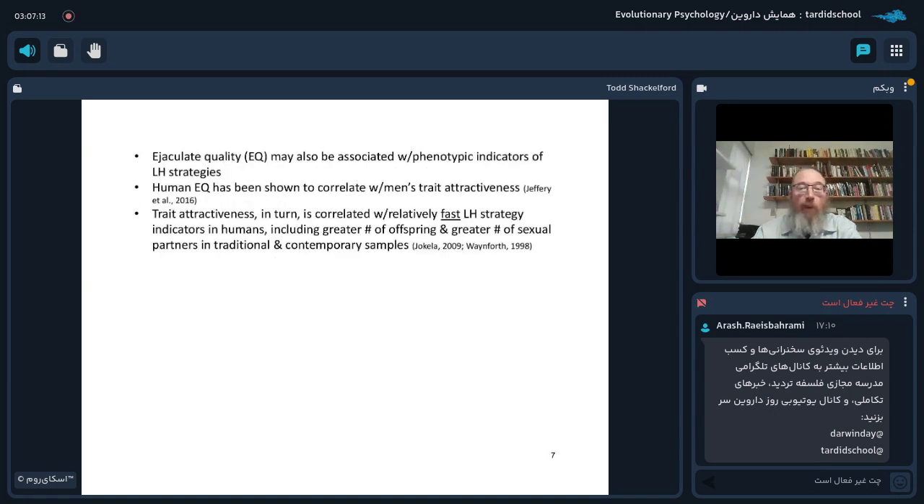What I want to do today is talk about ejaculate quality and whether or not ejaculate quality may also be associated with phenotypic indicators of life history strategies. Now, human ejaculate quality has in fact been shown to correlate with men's trait attractiveness. Trait attractiveness, in turn, is correlated with relatively fast life history strategy indicators in humans, including greater offspring number and greater number of sexual partners in both traditional and contemporary samples.